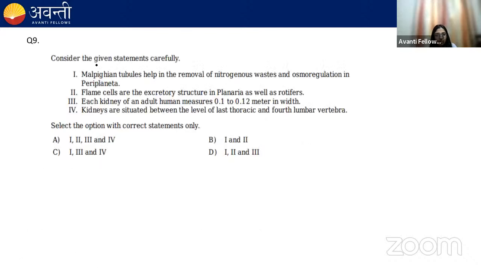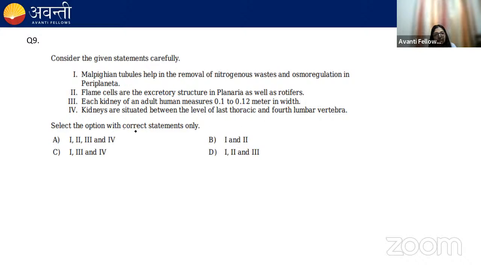Moving next, consider the given statements carefully. Statement 1: Malpighian tubules help in the removal of nitrogenous waste and osmoregulation in Periplaneta. Statement 2 says that flame cells are the excretory structure in planaria as well as rotifer. Statement 3 says that each kidney of an adult human measures 0.1 to 0.12 meter in width. Statement 4 says the kidneys are situated between the level of the last thoracic and the fourth lumbar vertebrae.